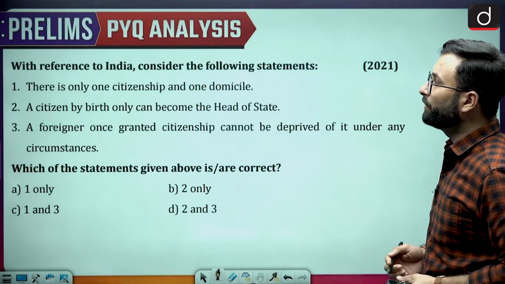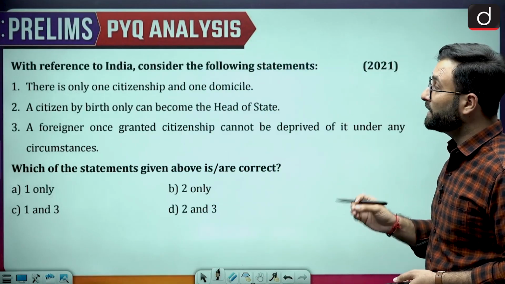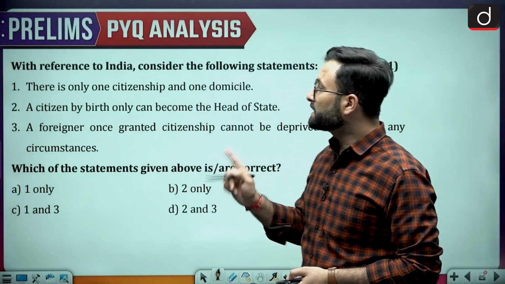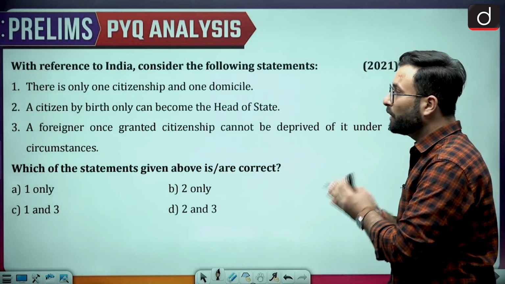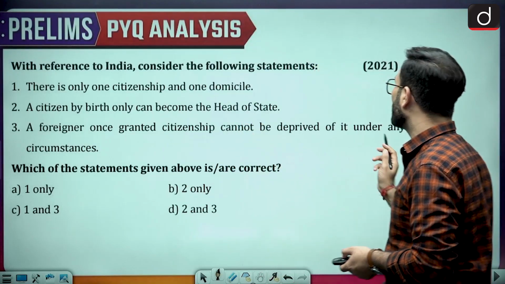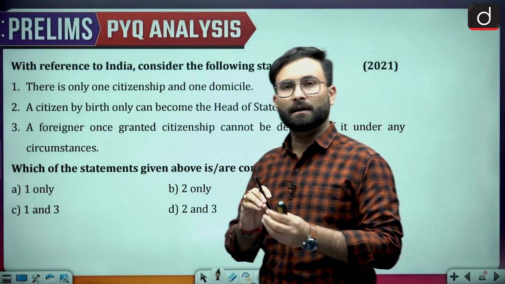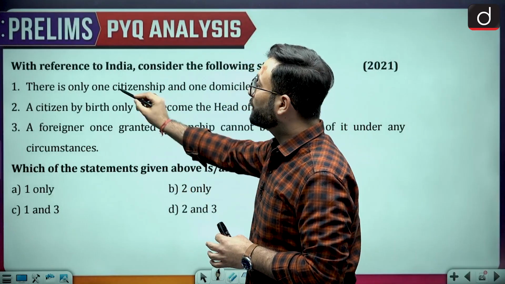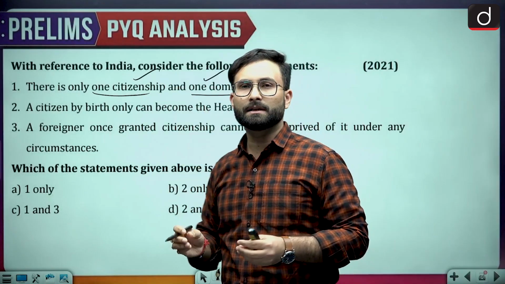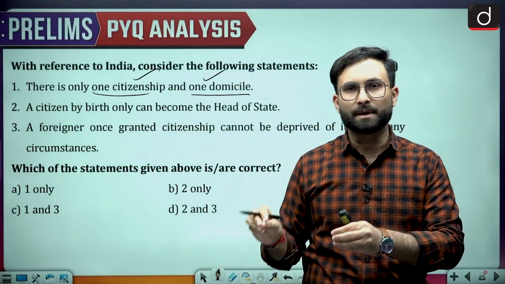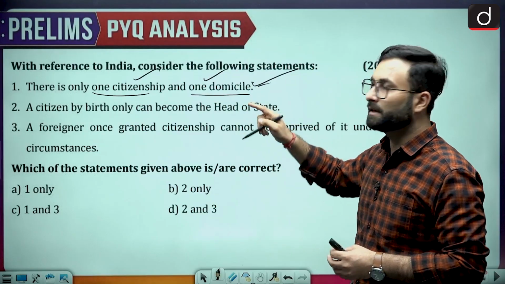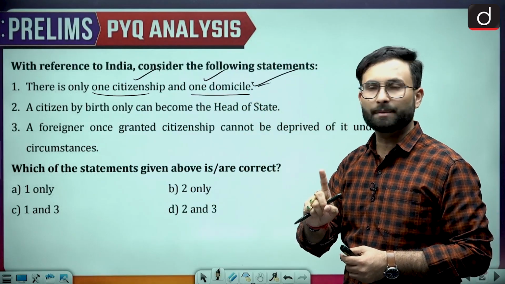Okay, moving further. With reference to India, consider the following statements. First, there is only one citizenship and one domicile. Second, a citizen by birth only can become the head of the state. Third, a foreigner, once granted citizenship, cannot be deprived of it in any circumstances. If we talk about the first one, there is only one citizenship, that is true, and one domicile. Domicile is basically the place of your origin, where you are based. That is something which cannot be changed. So statement 1 is correct. In India, we have only one citizenship and one domicile.